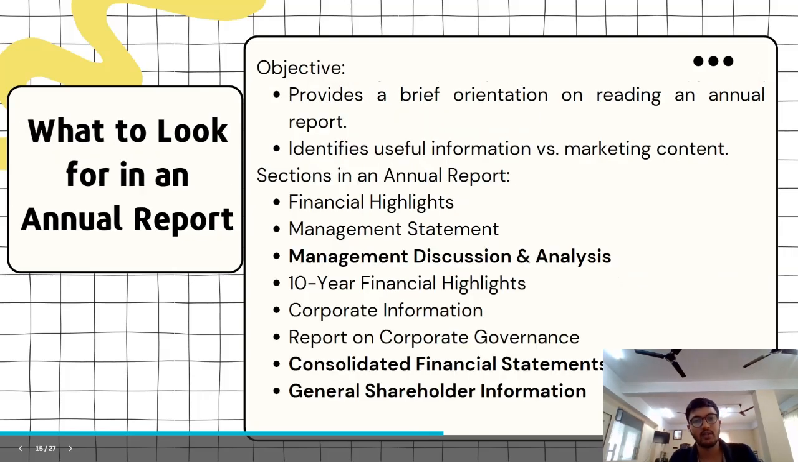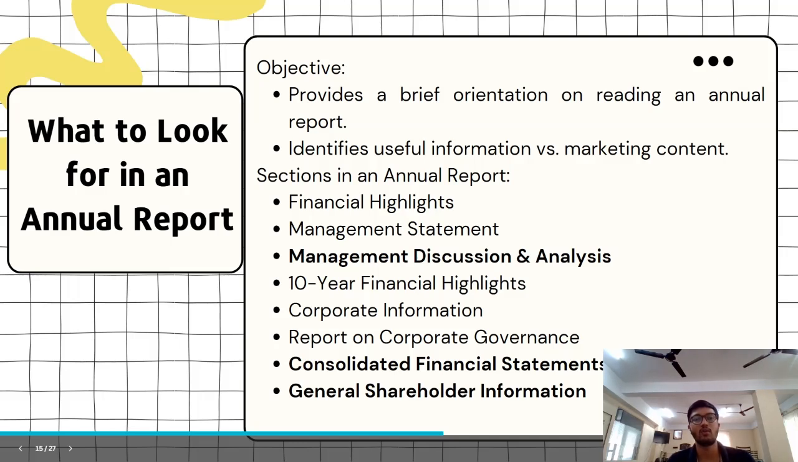What is the objective? It provides a brief orientation on reading an annual report, like what to look for in an annual report. It identifies useful information and new marketing content. It identifies the financial highlights. It identifies the management statement. It identifies the management discussion and analysis. It will project the 10-year financial highlights, that is, how it was before the 10 years and how the company will stand after the 10 years.